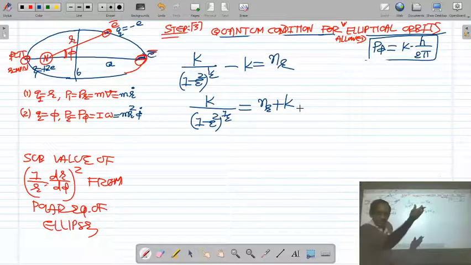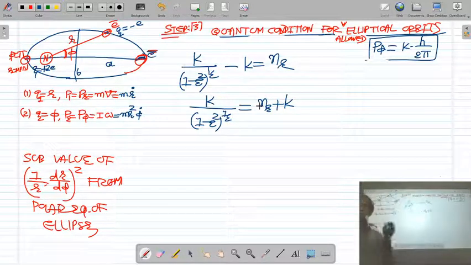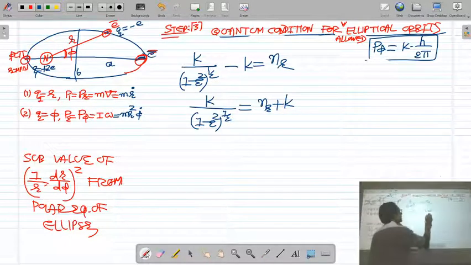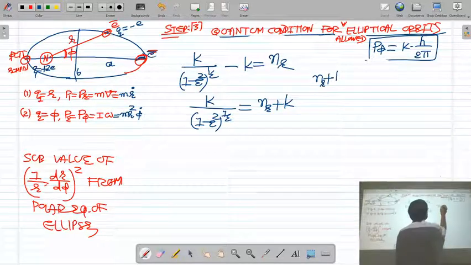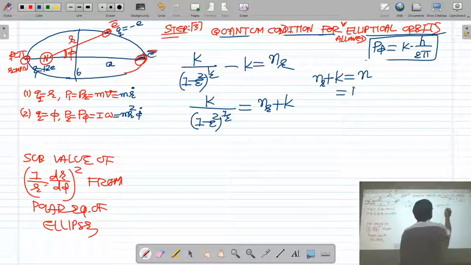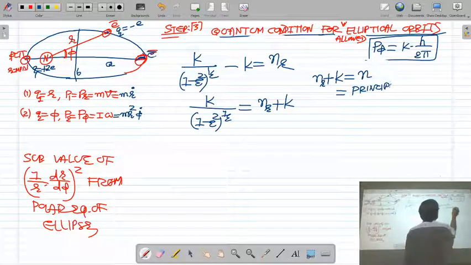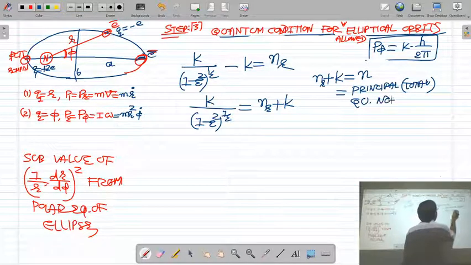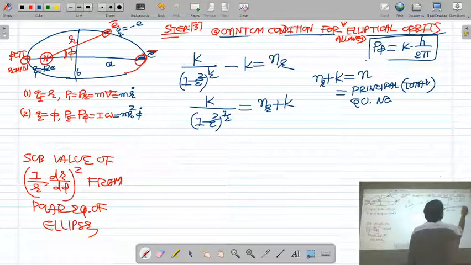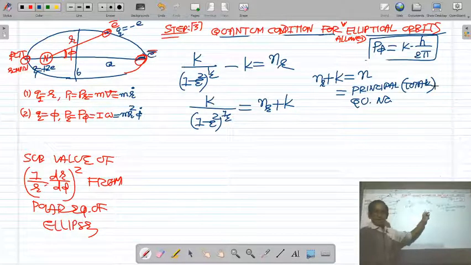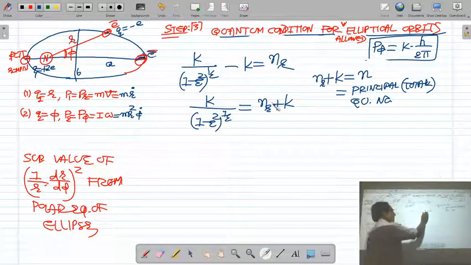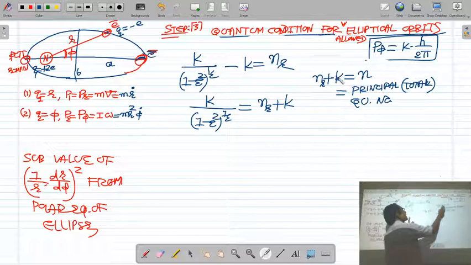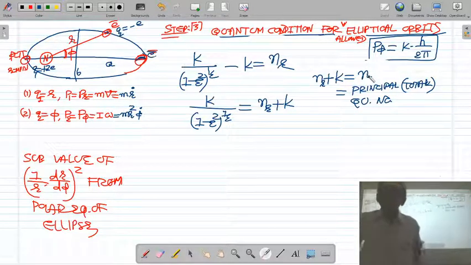What is nr? I have written nr is the radial quantum number. What is k? k is the azimuthal quantum number. And the sum of radial quantum number nr plus azimuthal quantum number k gives the principal or total quantum number. The sum of radial quantum number nr and azimuthal quantum number k gives the total quantum number n.